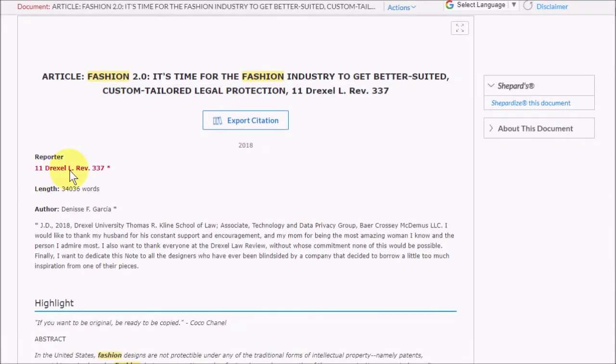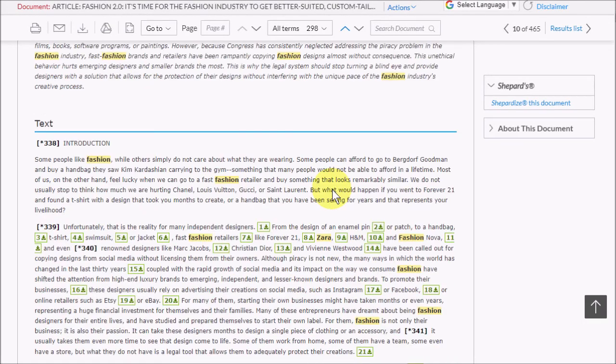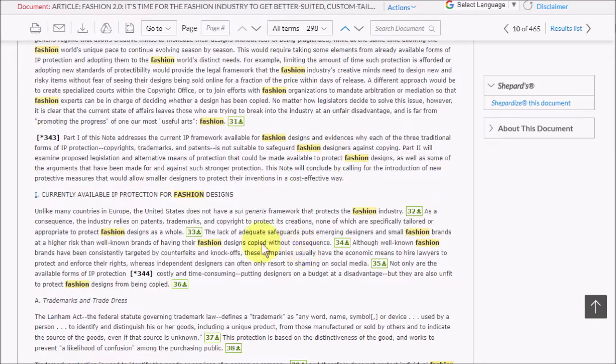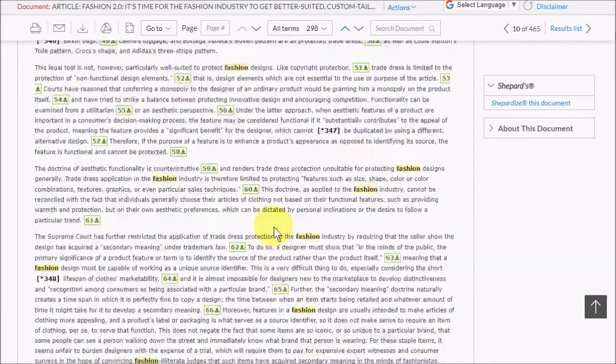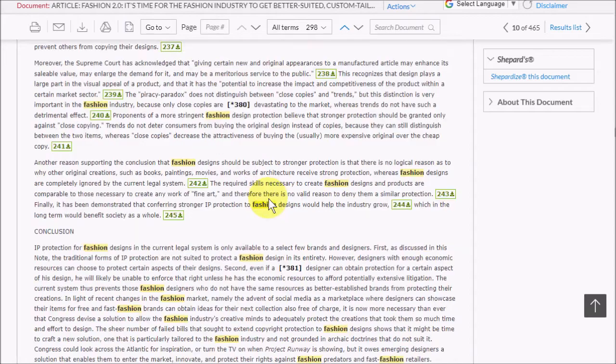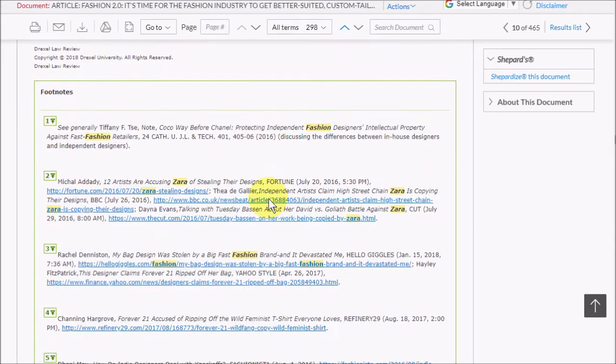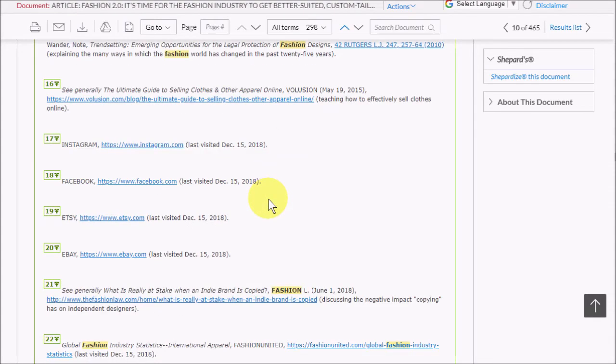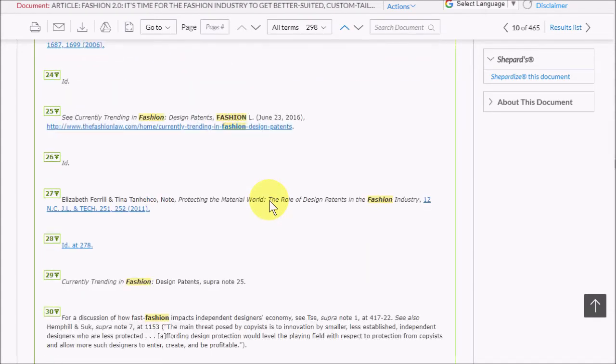This is the Drexel Law Review, which is made here in Pennsylvania, and we can view its full text here. It also highlights our search terms. And one of the common characteristics of law reviews is a very long works cited page. And this is a way in which you can find more information about the subject.